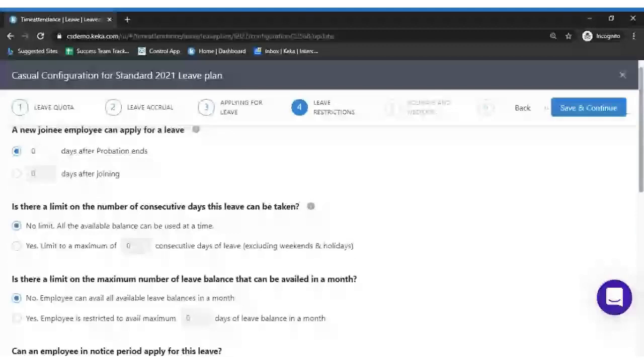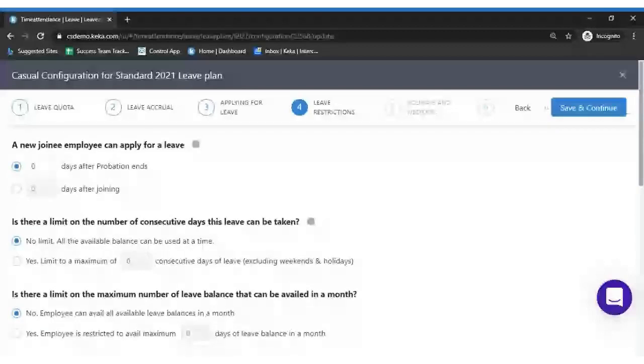Okay. Right. So the next page, which is leave restrictions. Who can apply for this leave? When can a new joinee apply for a leave? Let's assume the leave has been allocated to that employee and he wants to take a leave. Whether a new joinee can apply for a leave, yes or no? During probation, or 0 days from the joining, or after the probation.